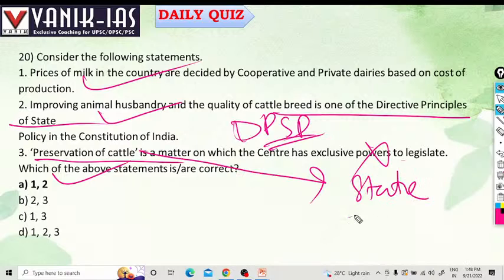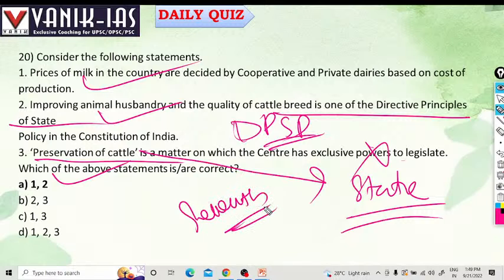State also has law and order. Law and order is a state list subject under the 7th schedule of the constitution. In the 7th schedule of the constitution, we have three lists: state list, concurrent list, and union list. State lists are those where state can legislate.